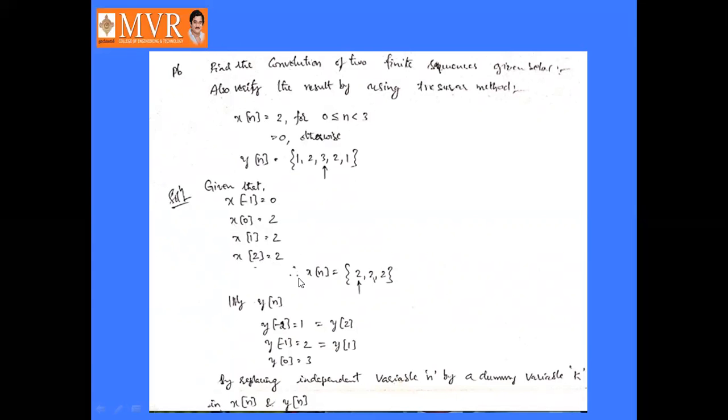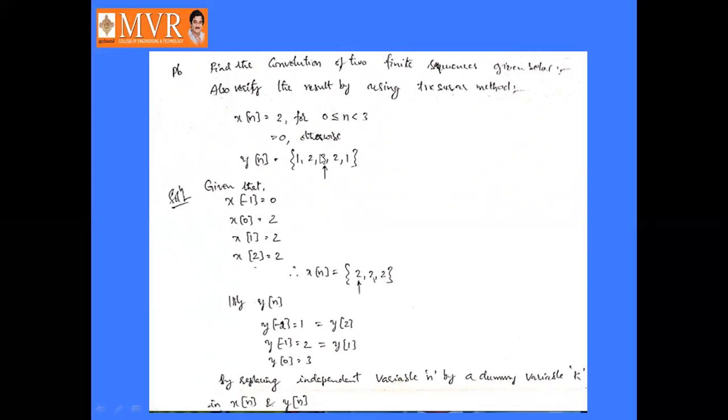So we can write x of n as 2 2 2, where this 2 is x of 0, this 2 is x of 1, this 2 is x of 2. So x of 0 is 2, and that's why we put an arrow here, meaning this is the x of 0 value.